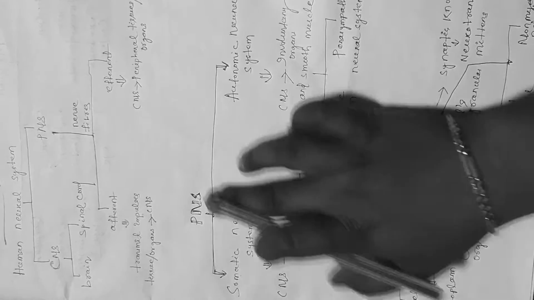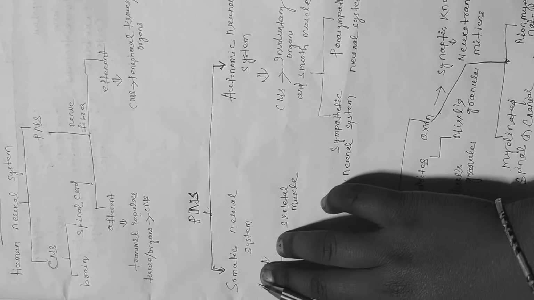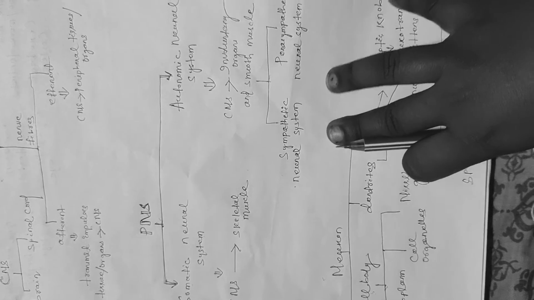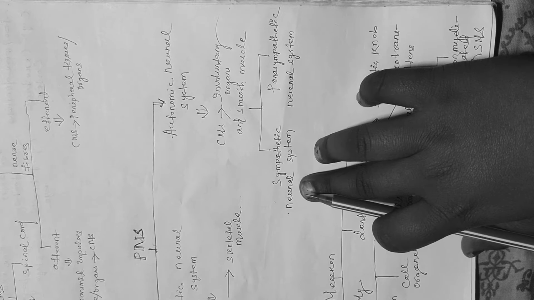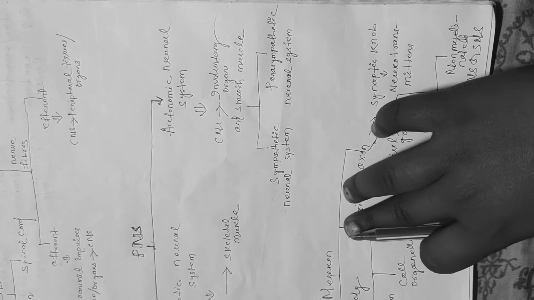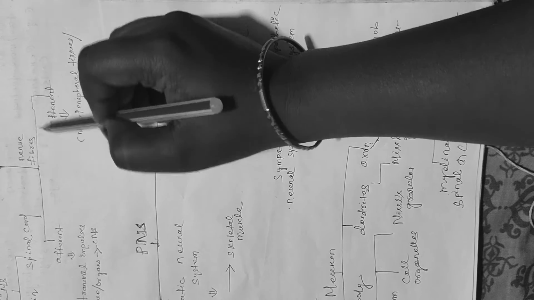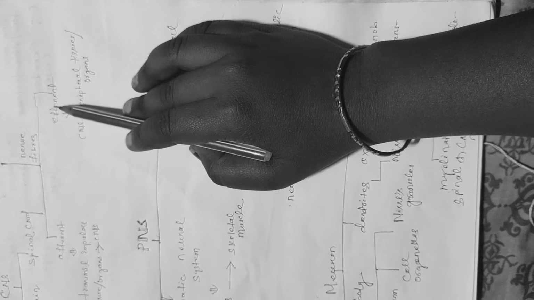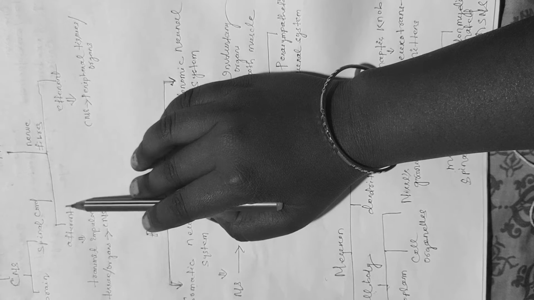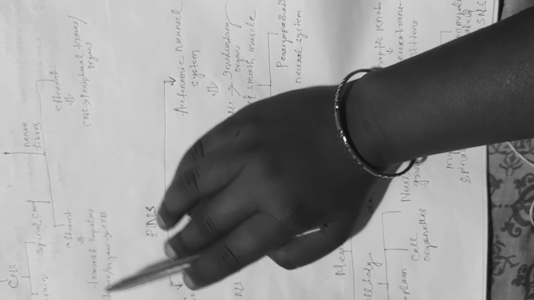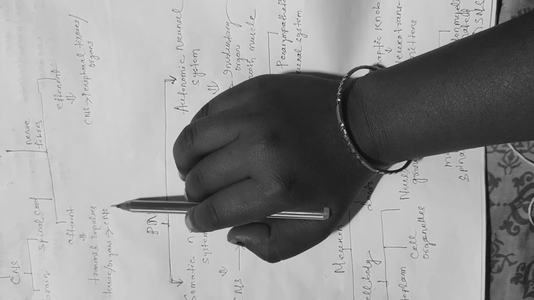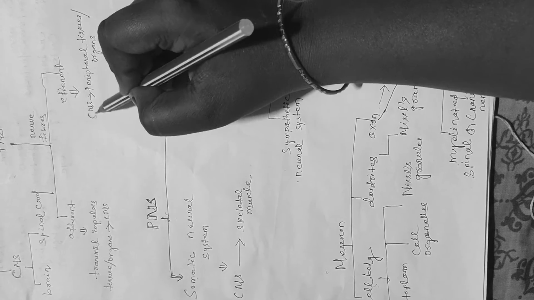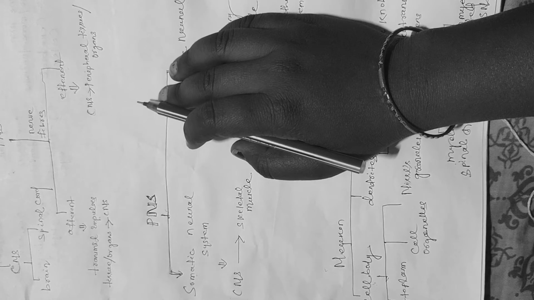Next is PNS. PNS is divided into two parts, the somatic neural system and the autonomic neural system. Again, the autonomic neural system is divided into two parts, the sympathetic nervous system and the parasympathetic nervous system. There are two types of nerve fibers in PNS: one is afferent, another one is efferent. Afferent nerve fibers transmit impulses from tissues or organs to the CNS. The opposite is the efferent nervous system, from the CNS to peripheral tissues or organs.